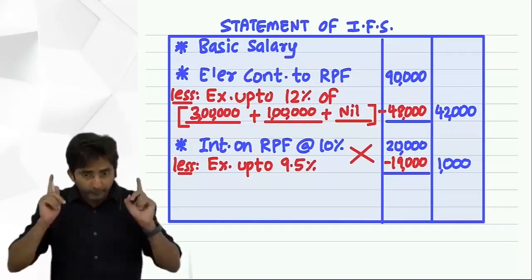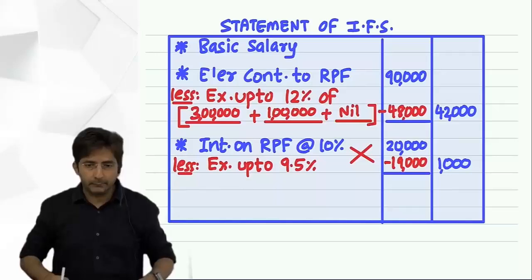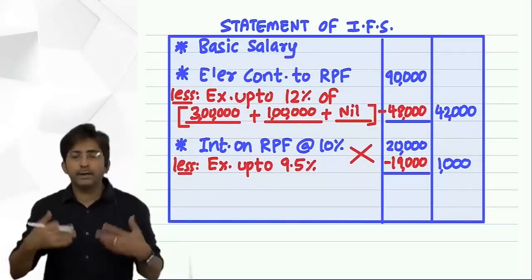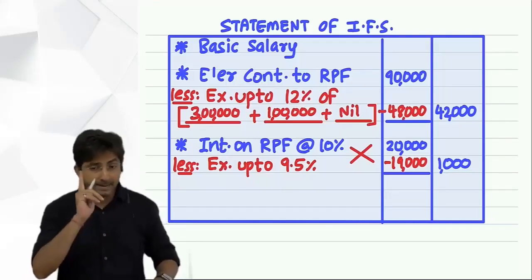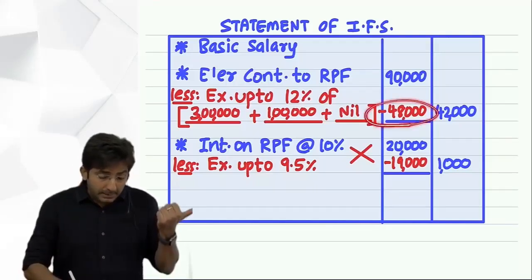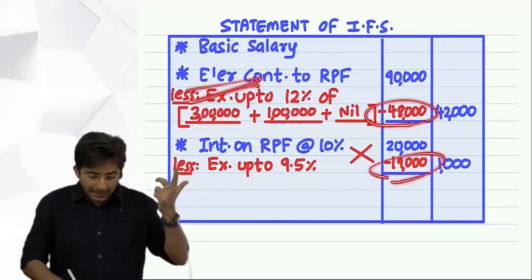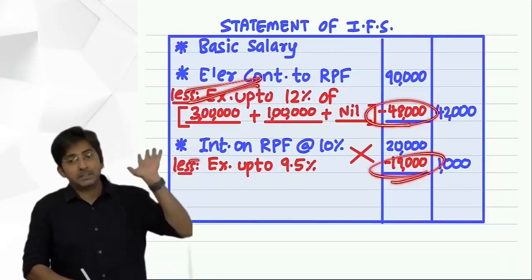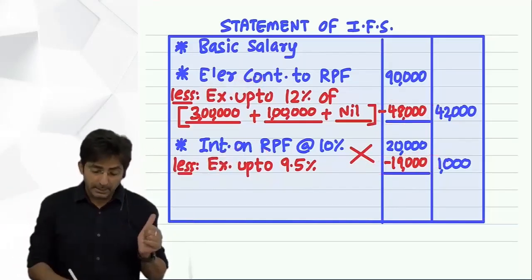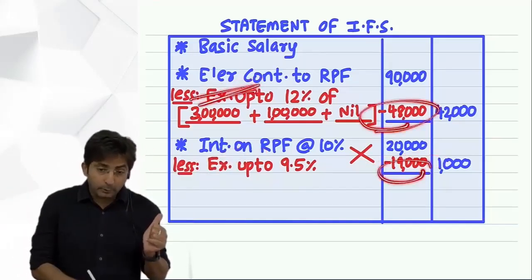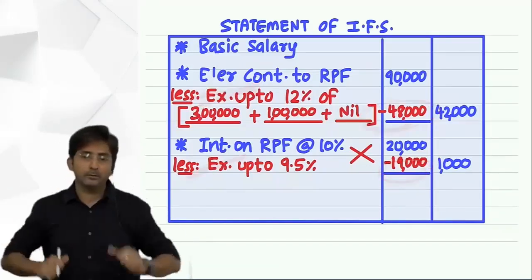I repeat, if the employee renders service for a period of less than 5 years, then exemption allowed in respect of employer's contribution and interest in past shall be withdrawn.